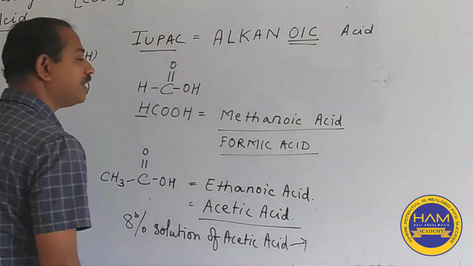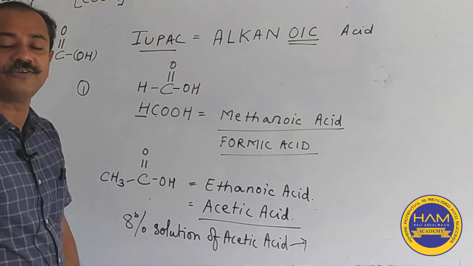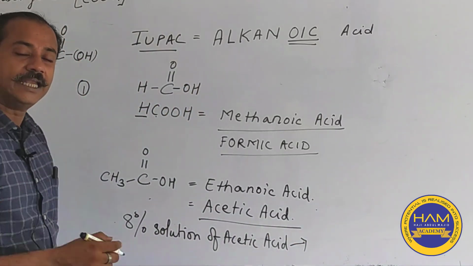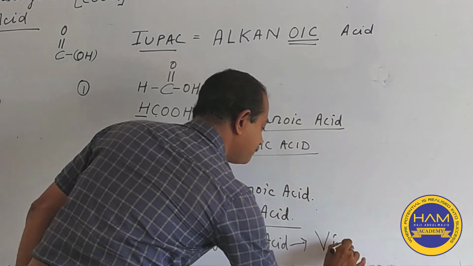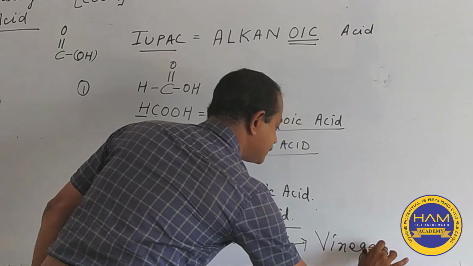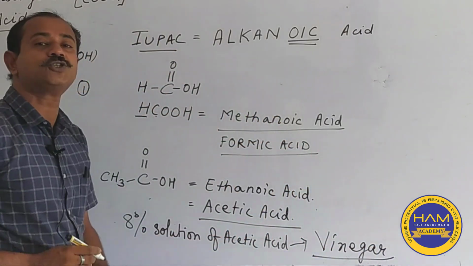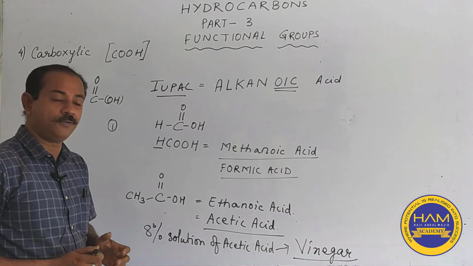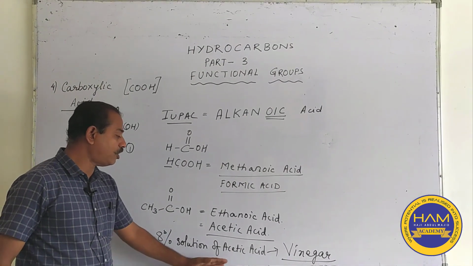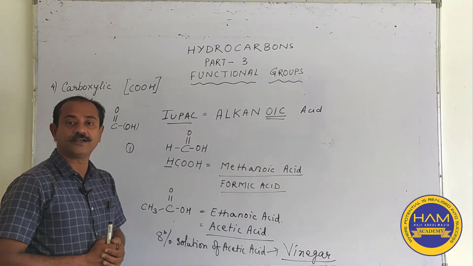It is used in the cooking medium as well as a preservative. Can you guess it? Yes, you guessed it right. This is known as vinegar. Yes, the same vinegar which we use to make pickles, and use in our Chinese foods and all. So an 8% solution of acetic acid is known as vinegar.